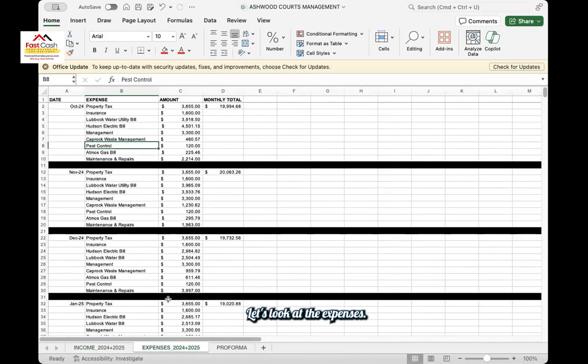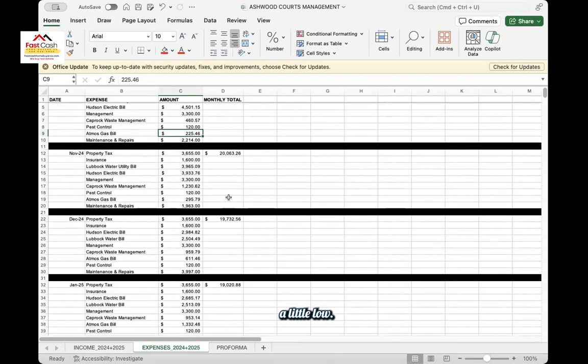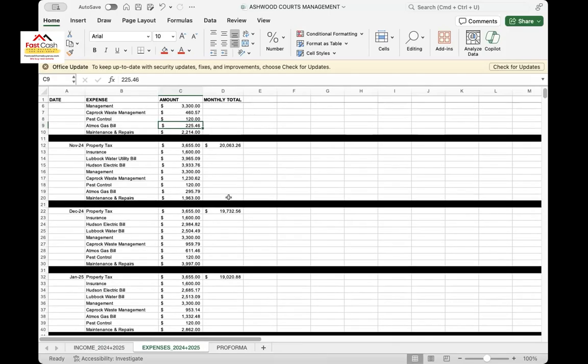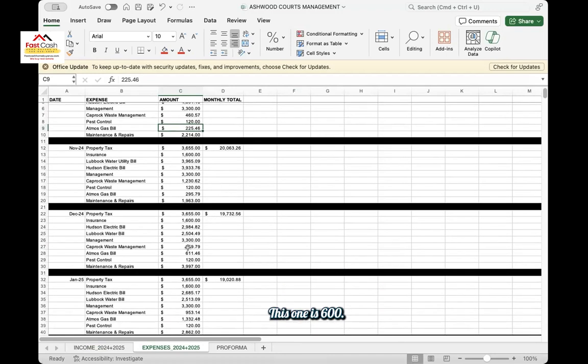Let's look at the expenses. Property tax, so monthly total, let's see, insurance, water, utility, electric, management, waste, pest control, gas. Okay, gas looks a little low. So his gas bill is only like 200 and some odd dollars every month. Oh, here, this one is 600. Okay. I have to go through these carefully. So Lubbock water. Okay.